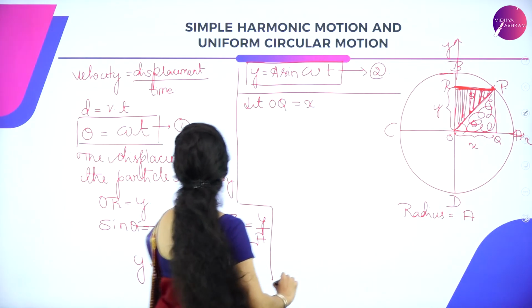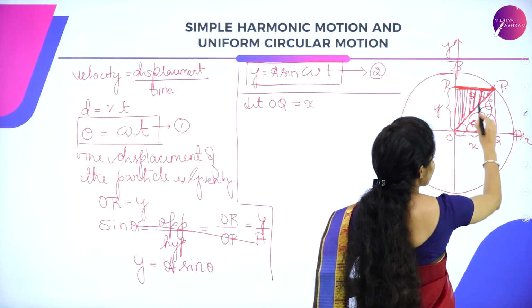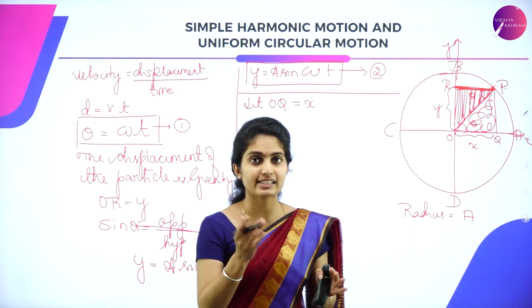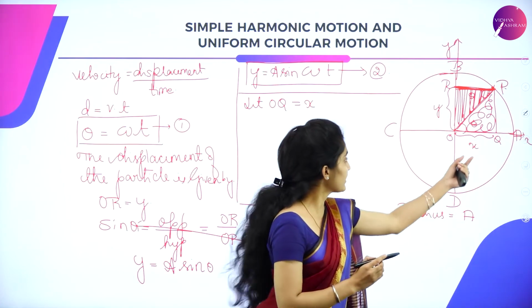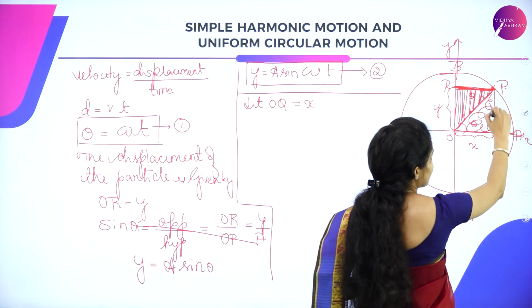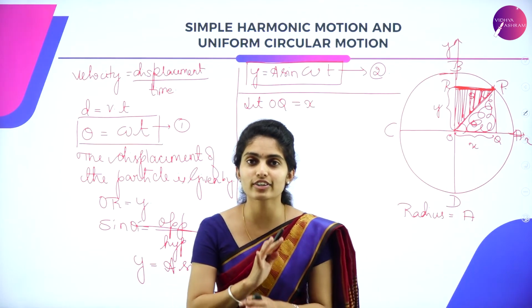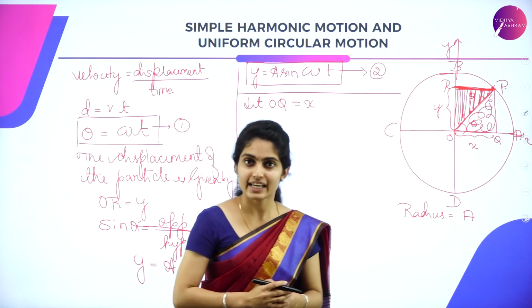So what happens to the function now? We have OP, which is nothing but A because it's the radius, and the other value we have is the adjacent, that is X. But the perpendicular, also called the opposite, does not have any value here. So we have hypotenuse and adjacent.